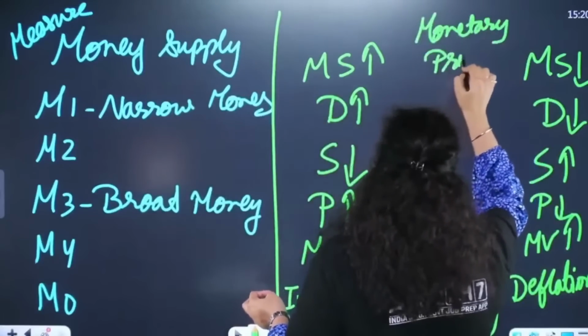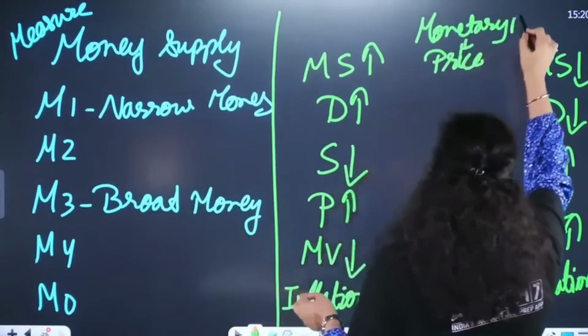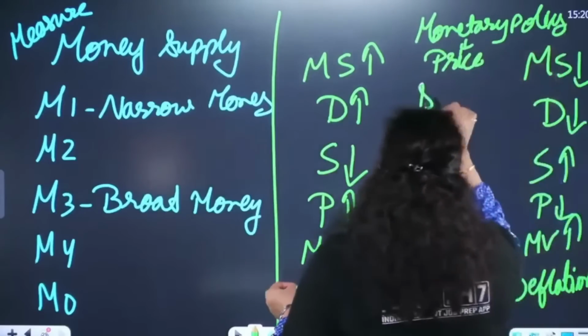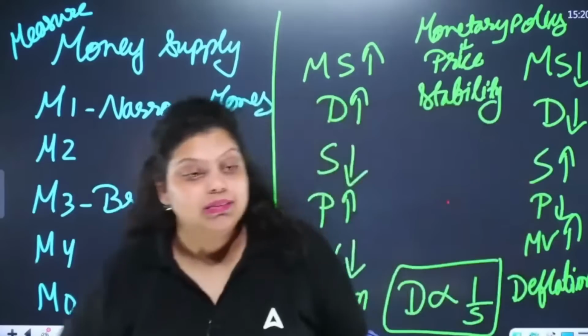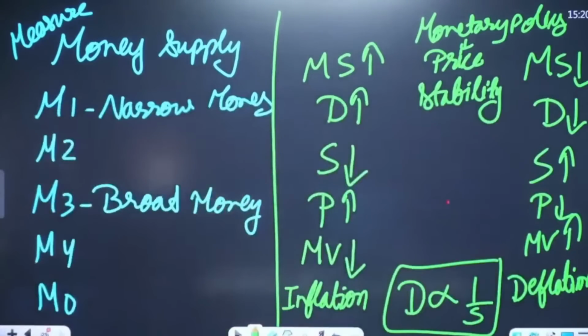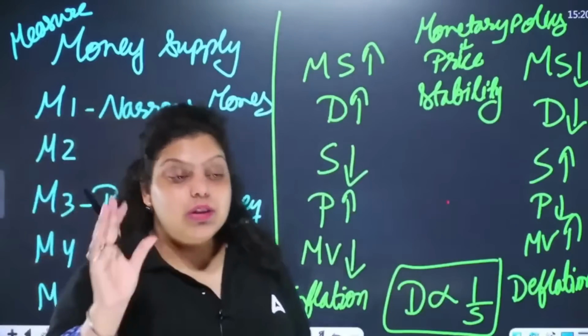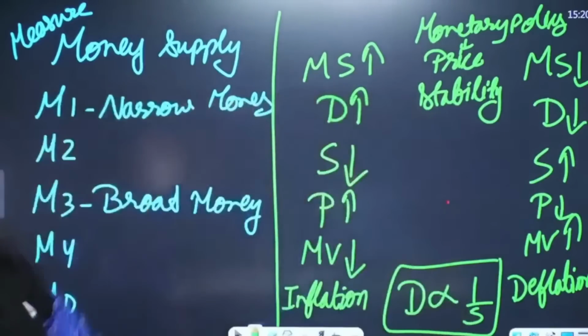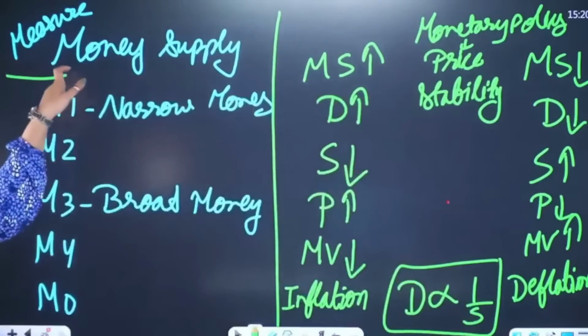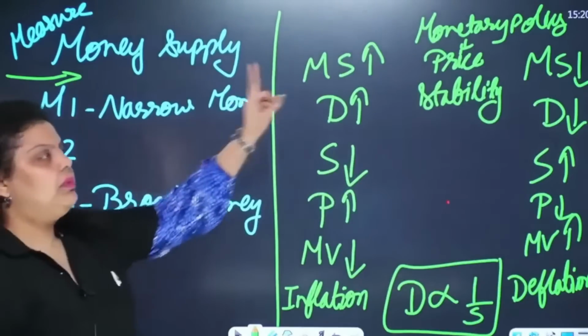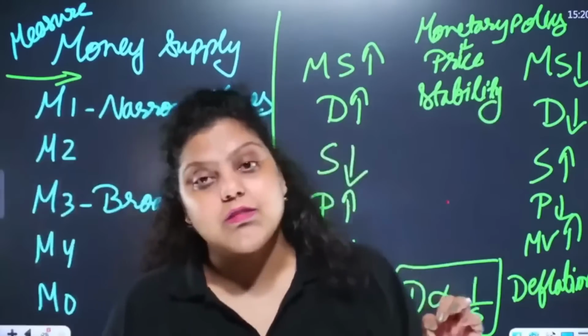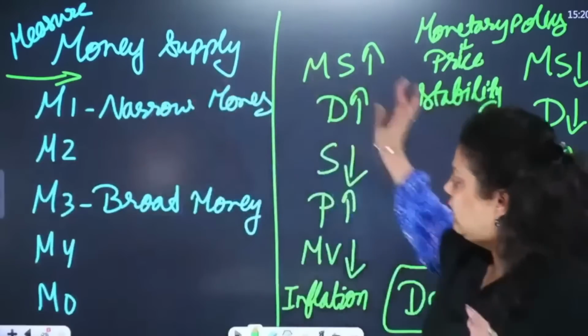The objective of monetary policy is to have price stability. Maintaining price stability is one of the objectives of monetary policy in our country. But to maintain price stability, RBI has to know how much money there is in the economy, and it knows this with the help of these measures of money. With M1, M2, M3, M4 and M0, RBI knows what amount of money is available in the economy, and accordingly makes monetary policy to maintain price stability. So they are all related to each other.